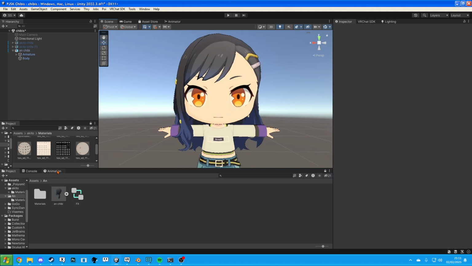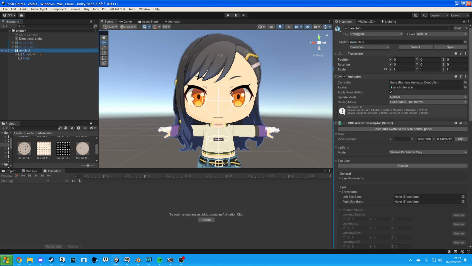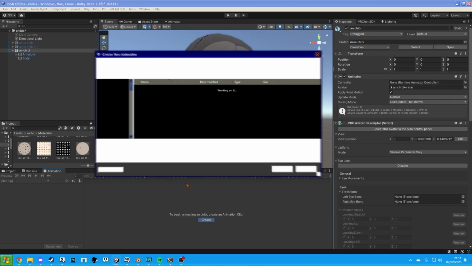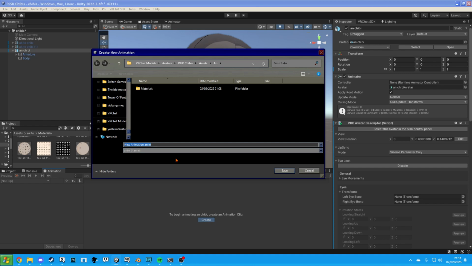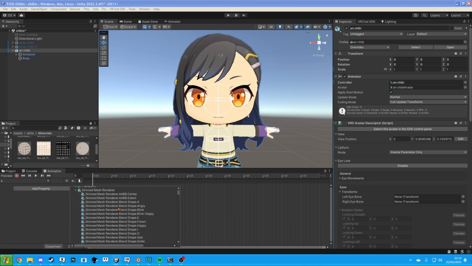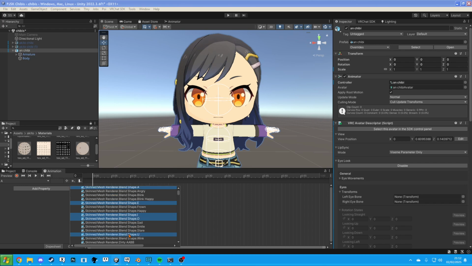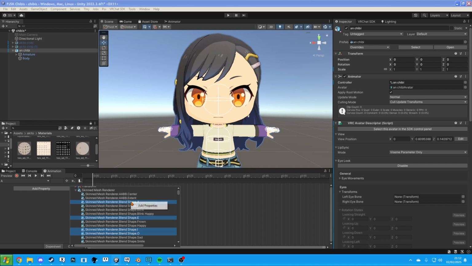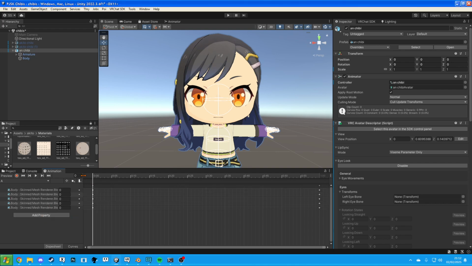Let's make the animations. So, hit animation, select your chibi, hit create. First off, I will do A. Add property, body, skinned mesh renderer, and you're going to want to hold control, hit A, E, I, O, U, and we're going to right click, add properties.